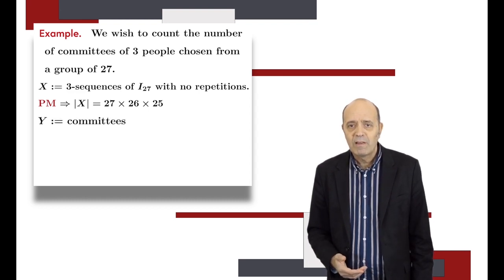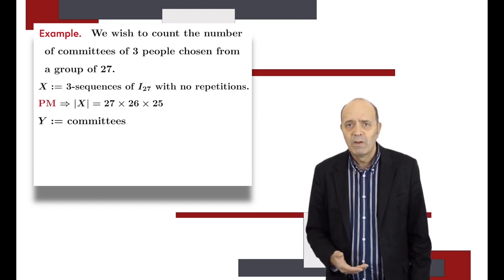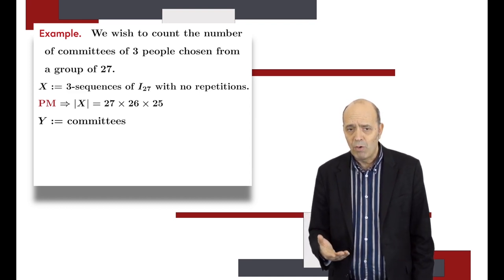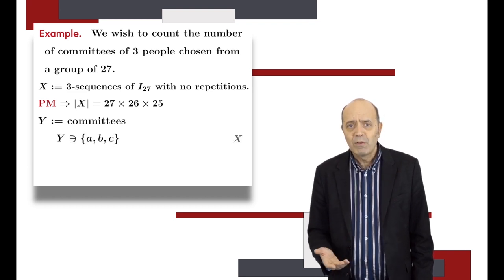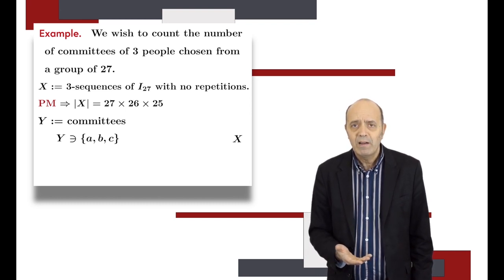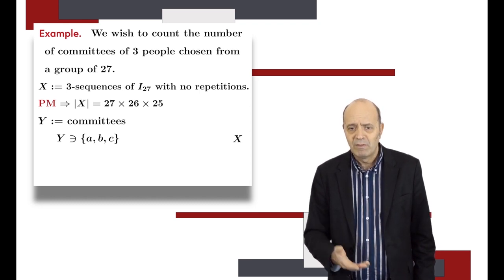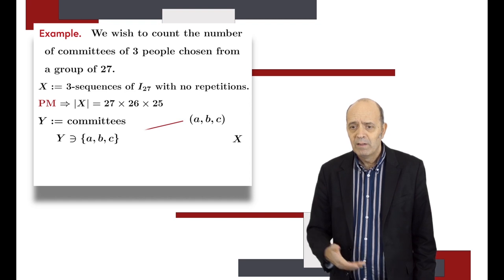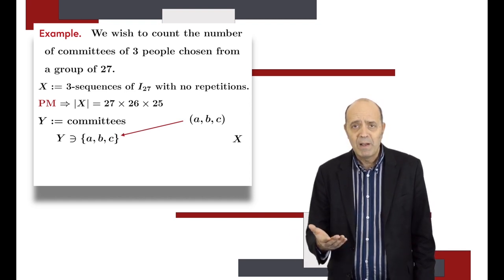Now, we consider the set Y of committees of 3 elements among 27, which is the sets of 3 elements among 27. Now, let us consider an element, ABC, of Y, a committee, ABC. How many ordered sequences can we build from ABC? Well, there is the sequence ABC, and others. How many?